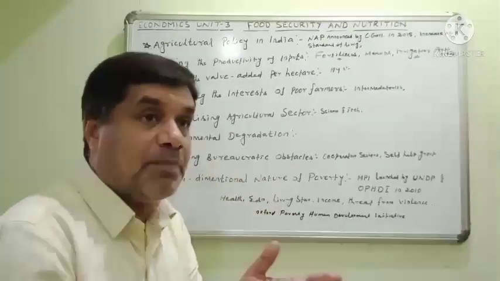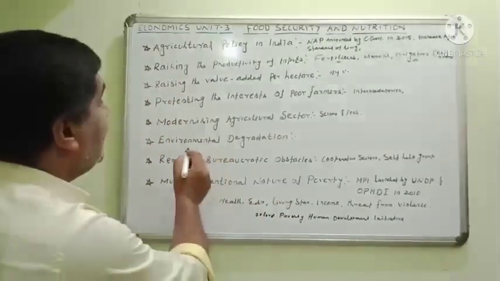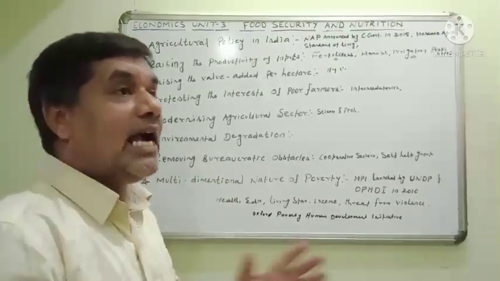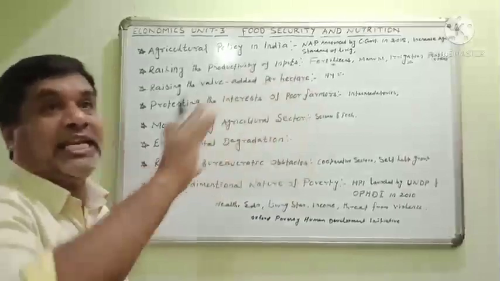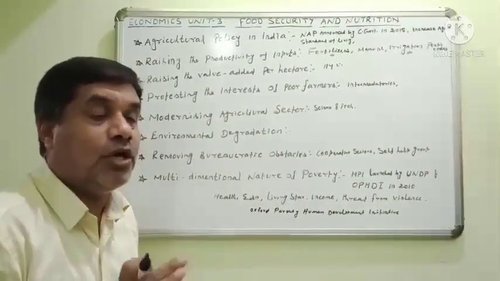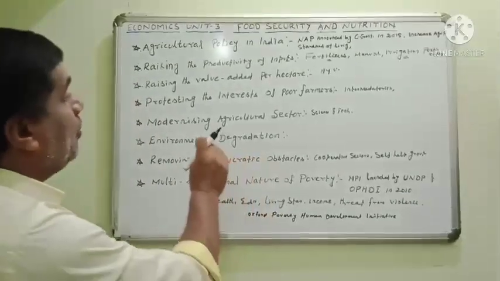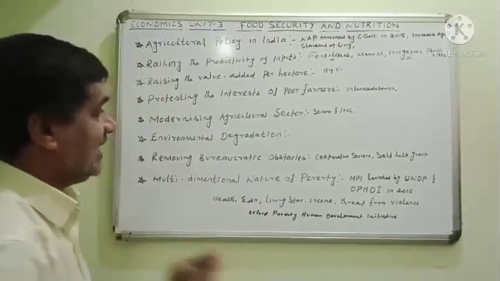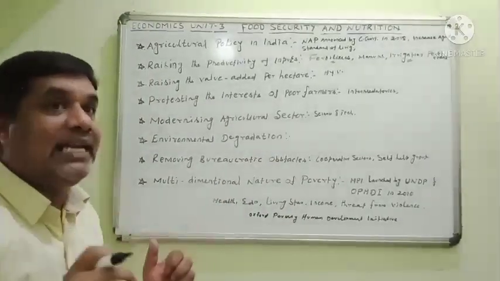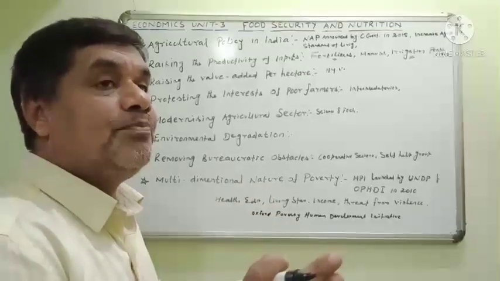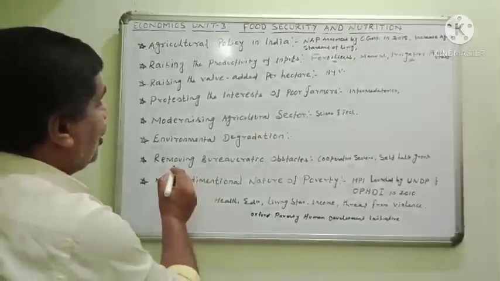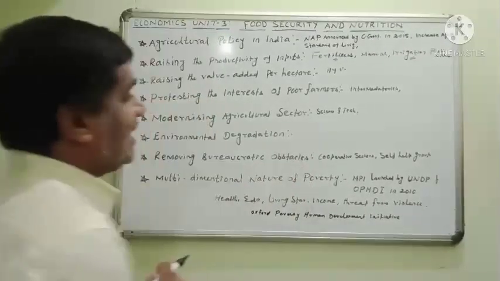So the new agriculture policy wants to eradicate environmental degradation, and the environment should be protected in all areas, particularly the agricultural area, by the government. Nowadays the new agriculture policy insists on this. So after the environment is cleaned and protected, production increases. Next, removing bureaucratic obstacles.